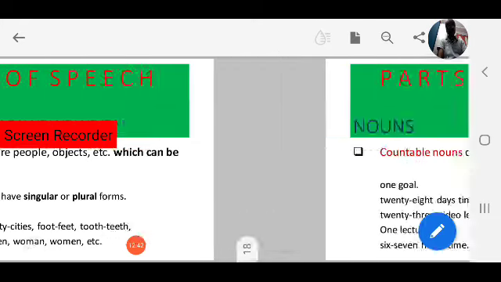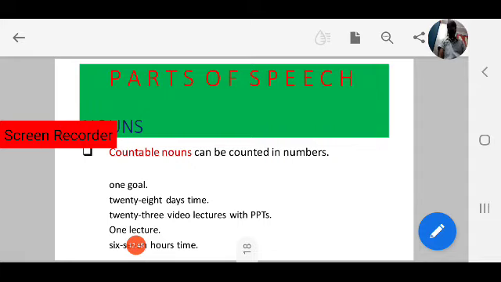Next, let us move to countable nouns. Always keep in mind, countable nouns can be counted in numbers. For example: one goal, 28 days time, 23 video lectures with PPTs, one lecture, 6 to 7 hours time. Observe how the nouns are counted in numbers.